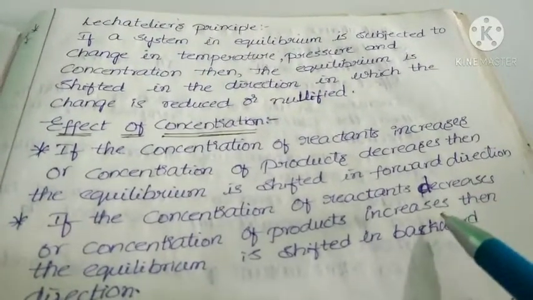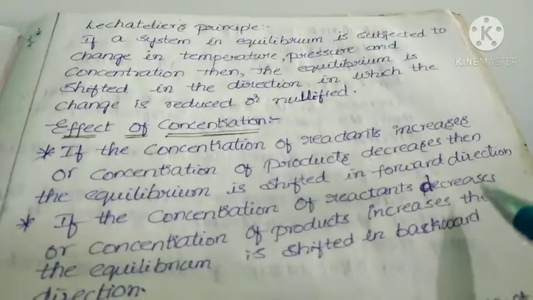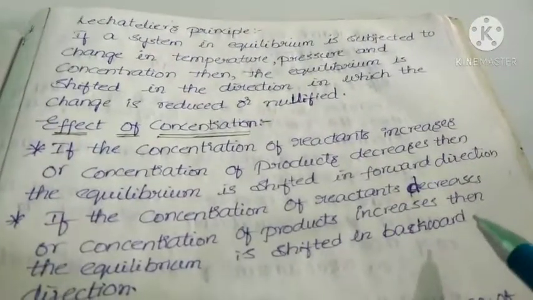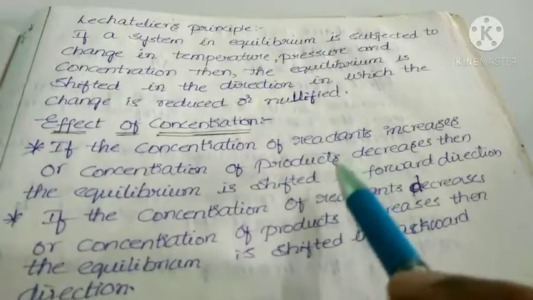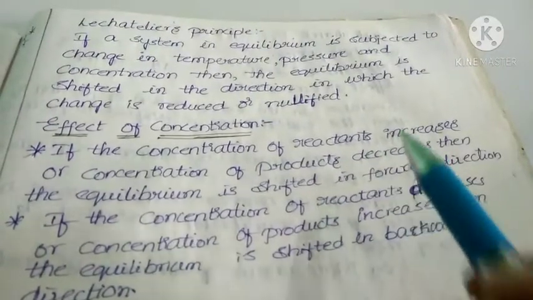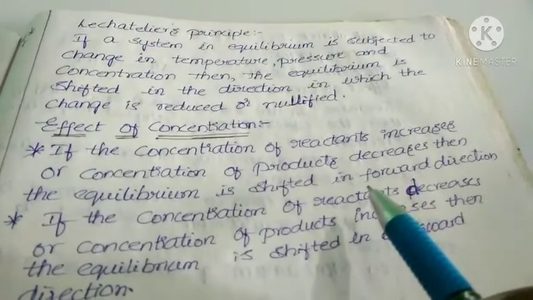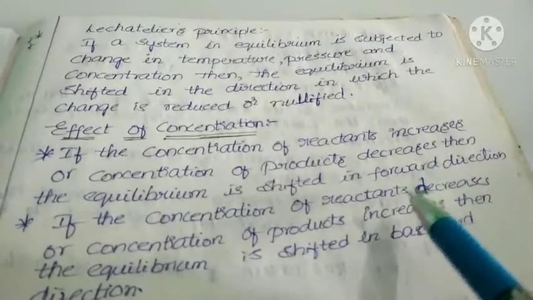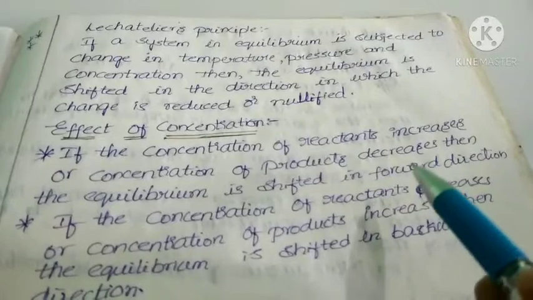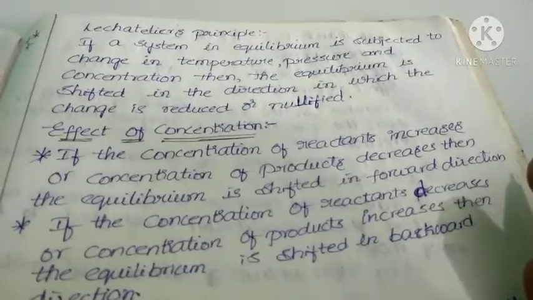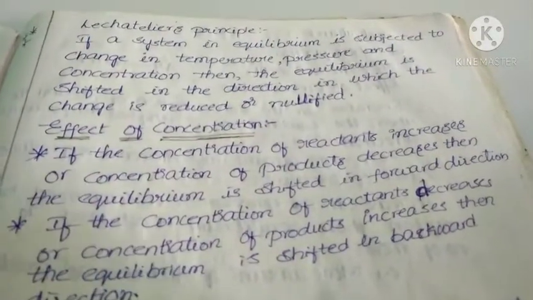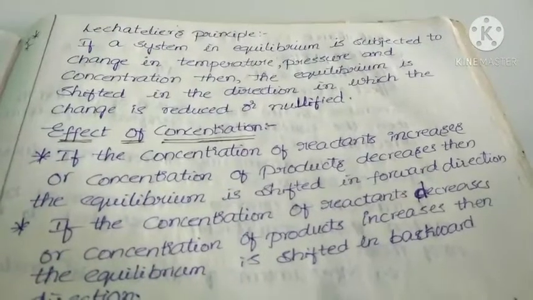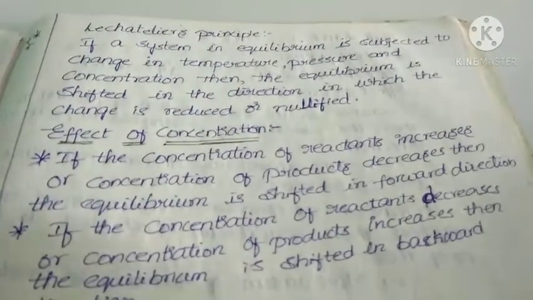Rate of reaction is always proportional to concentration of reactants. Now suppose we increase the concentration of reactant, what happens? Automatically the reaction moves in forward direction. Then that increased amount of reactants decreases.